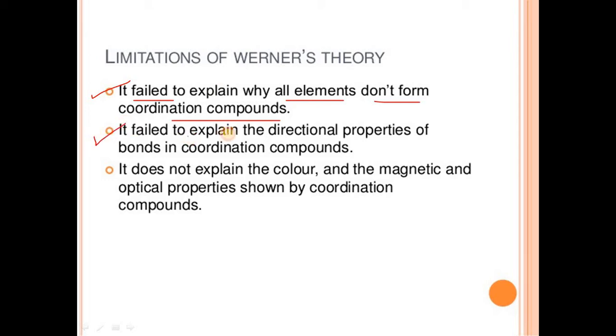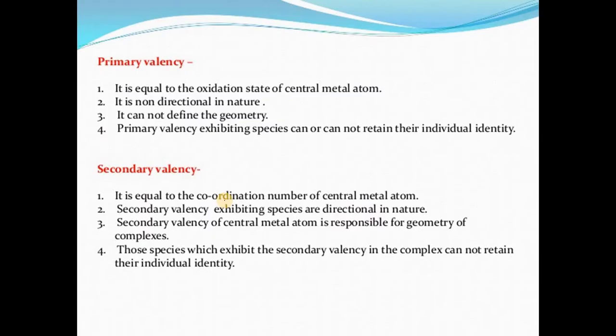Then it failed to explain the directional properties of bonds in coordination compounds. That is, ligands are bonded to the central metal ion and a coordinate bond is formed, but the formation of that type of bond was not explained by Werner. The third limitation is that it does not explain the color, magnetic and optical properties shown by coordination compounds. So these are the limitations or drawbacks of Werner's theory.